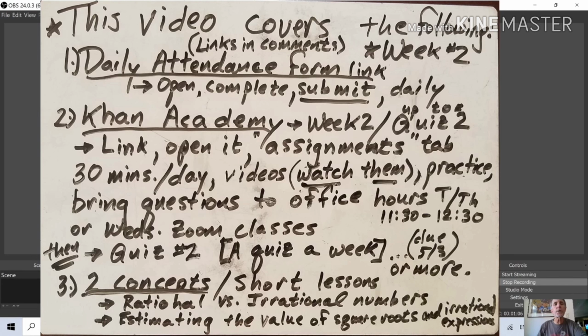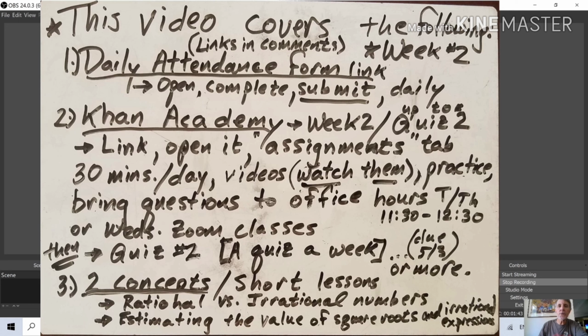The second thing we're going to talk about is Khan Academy. This is week 2, and so we're going to go up to quiz number 2. There's a link in the comments for Monday. I want you to open it, look at the assignments tab, spend 30 minutes a day. That's not that much. There are videos. Watch them, practice, do them. If you have difficulties, bring questions to office hours Tuesdays and Thursdays from 11:30 to 12:30, or Wednesday Zoom classes, and those are held at different times.